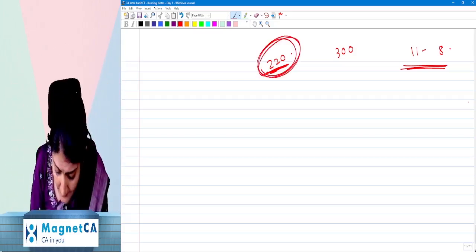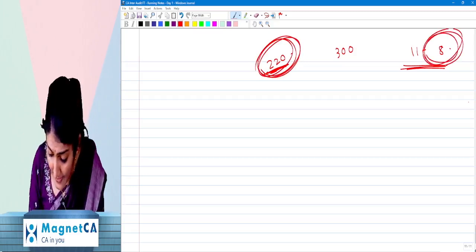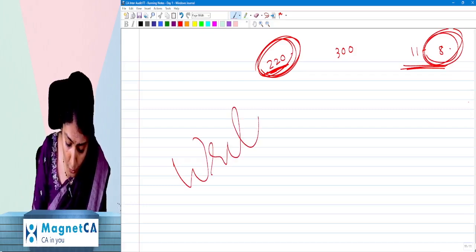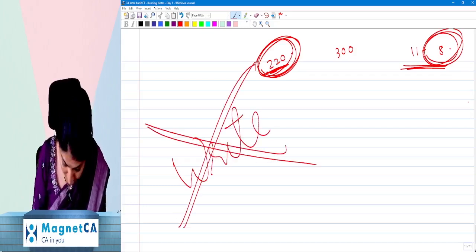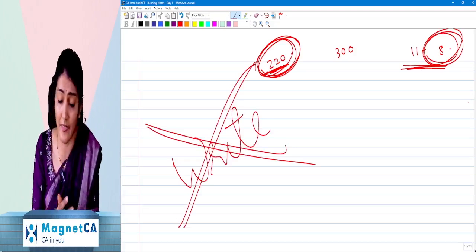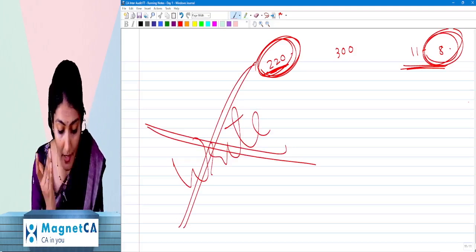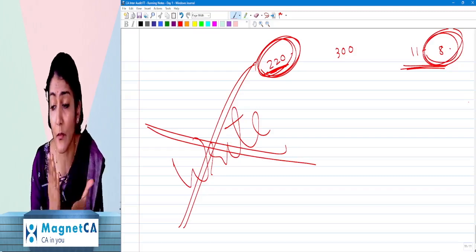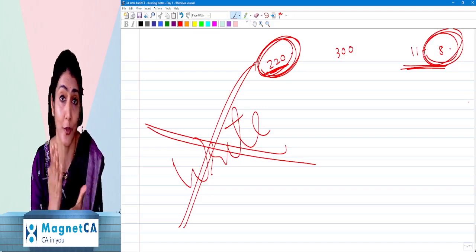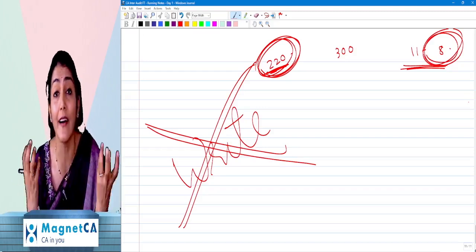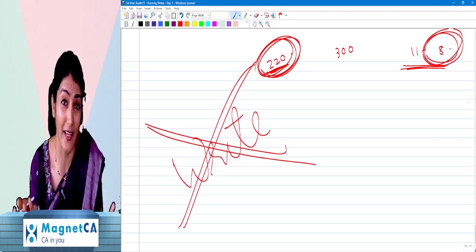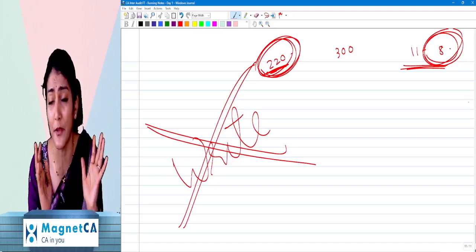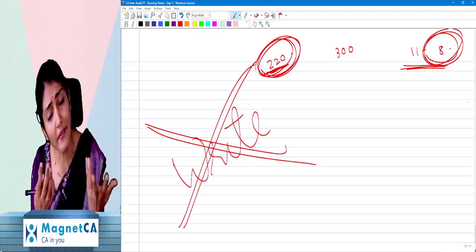But after studying these 220 pages or these 8 chapters, after knowing the content of that chapter, if you don't know how to write, hopeless. अगर लिखना नहीं आता है तो प्रॉब्लम है. अपने आप को बुद्धू बनाना छोड़ दो. Don't try to do things which are convenient, comfortable for you. Stop avoiding the uncomfortable things which you don't like. You say, ma'am, you tell me to read, I will read 20 more pages, but don't tell me to write. It's okay. I will say, okay, don't write.